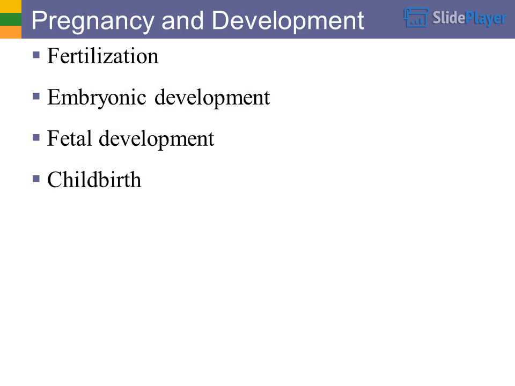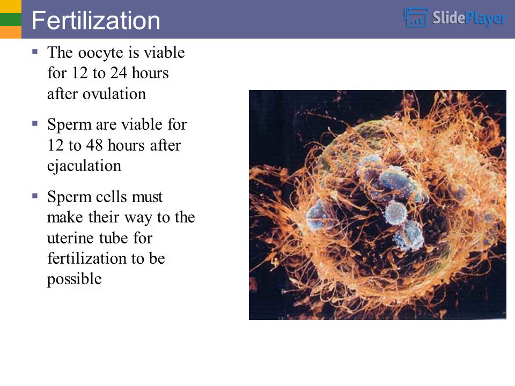Pregnancy and development. Fertilization. Embryonic development. Fetal development. Childbirth. Fertilization. The oocyte is viable for 12 to 24 hours after ovulation. Sperm are viable for 12 to 48 hours after ejaculation.